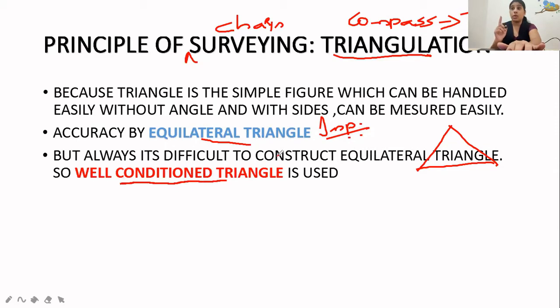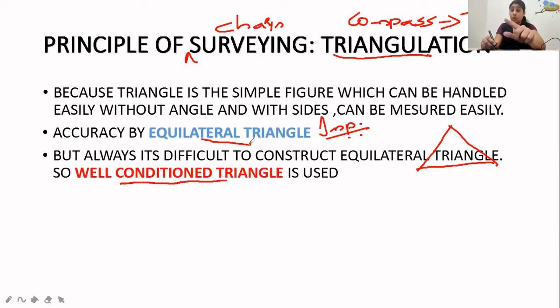This is the most important question in several MCQs, and everybody wrongly marks well-conditioned. If an equilateral triangle is there, you have to mark equilateral triangle. If it is not there, then only well-conditioned triangle. First, understand this: an equilateral triangle is the most accurate triangle.